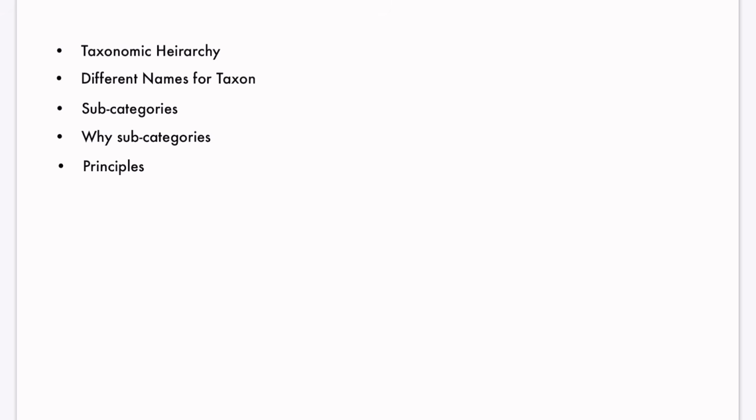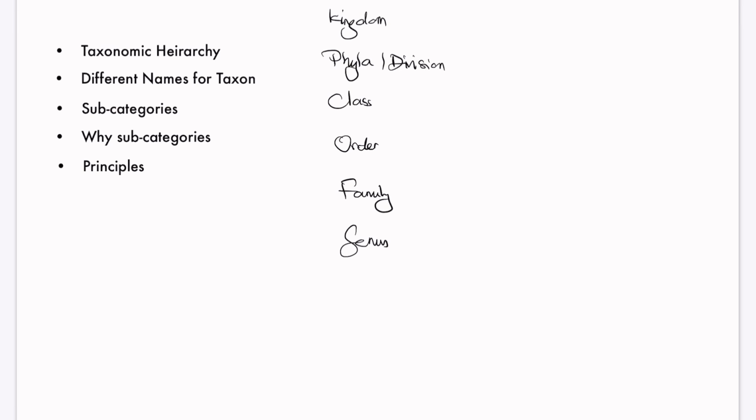First is taxonomic hierarchy. I have already told you the taxonomic hierarchy. Hierarchy means sequence. First comes kingdom, next phyla or division, class, order, family, genus, and species.